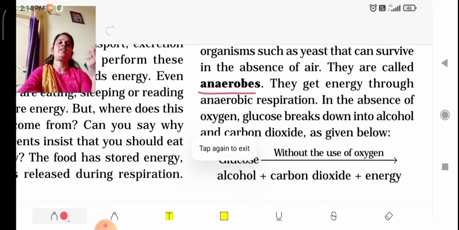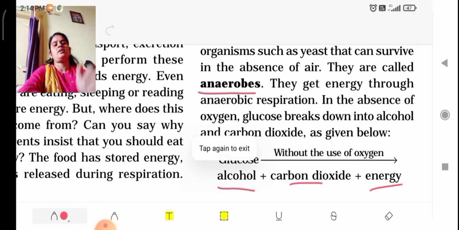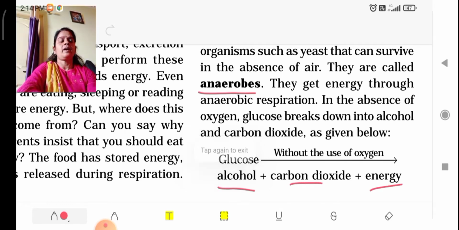They get the energy by anaerobic respiration. What are the products formed? Alcohol, carbon dioxide plus energy. There will be no water vapor formed during this anaerobic respiration.